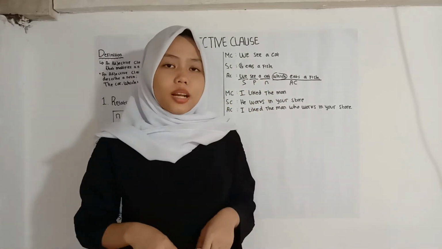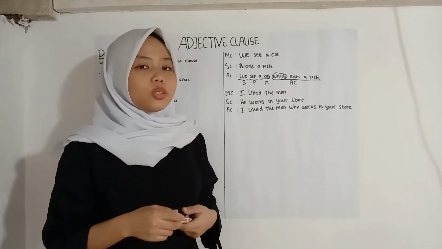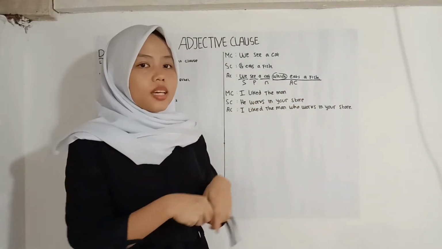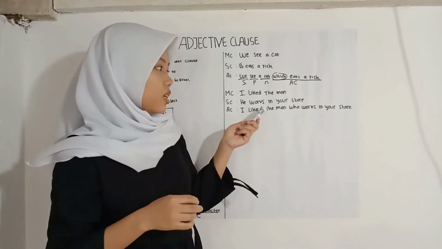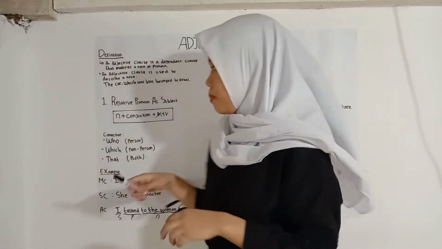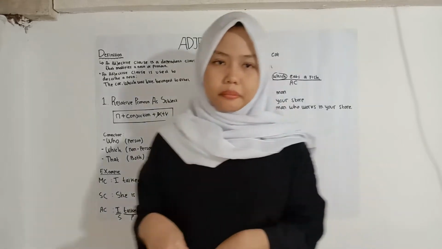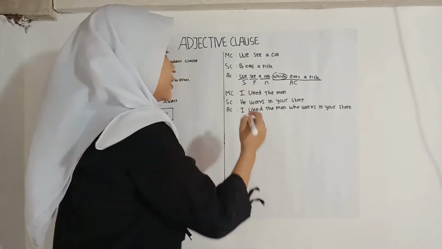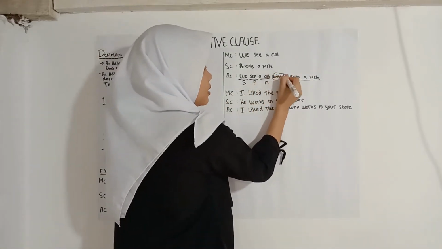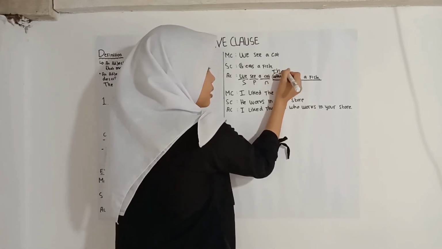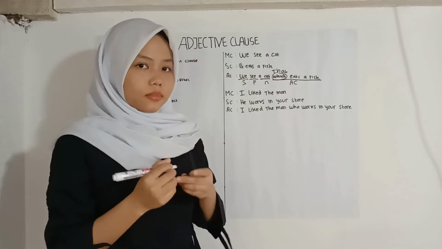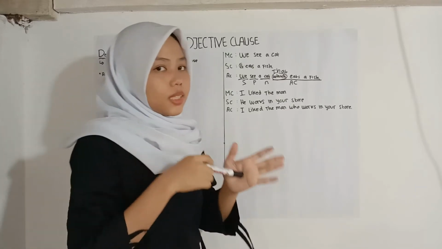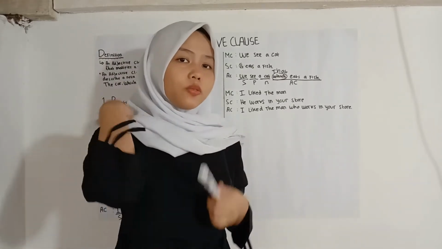Before we move to the next example, when you want to use the connector that in the sentence, it is no problem. You can use the connector that because that works for both person and non-person. You can change the sentence to: we see a cat that is a fish. It's right because that can be used for person or non-person. So let's move to the next example.